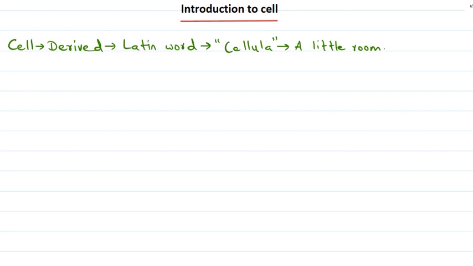Now there are many definitions for this term cell given by various biologists. We will look at one of the definitions. How would we define cell?